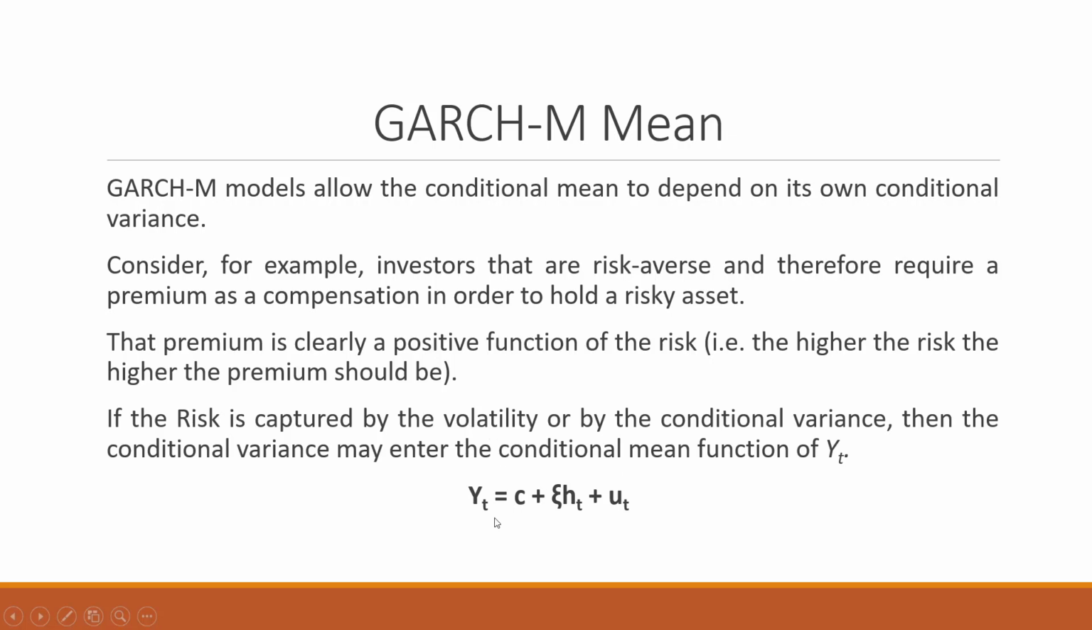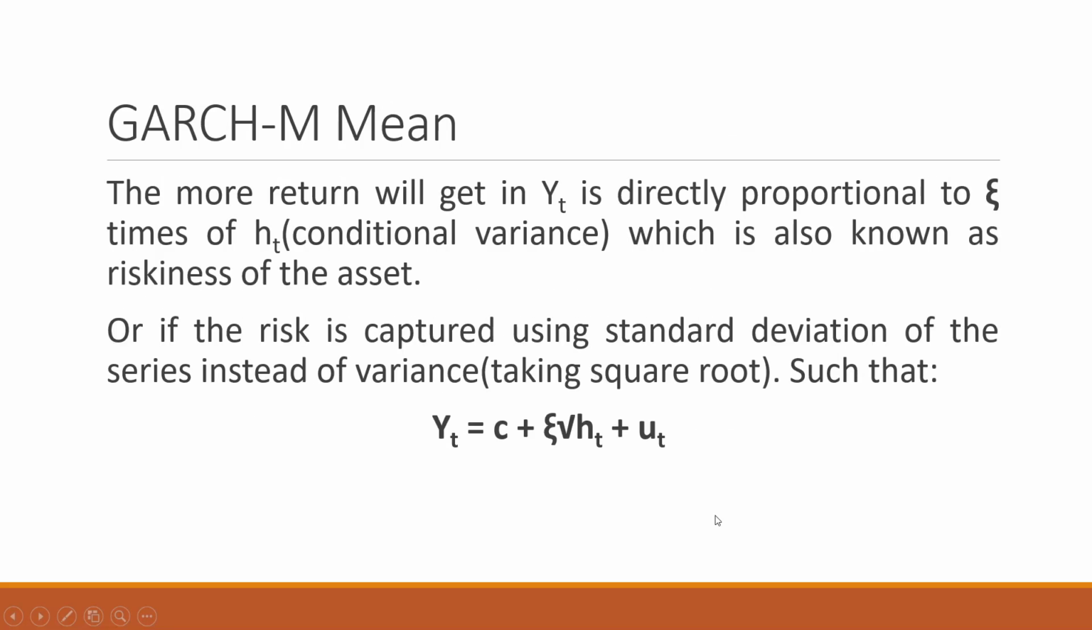In my original mean equation, yt is equal to c plus xi ht plus mu t. So ht is the riskiness of the security, which I am saying that my return should increase by xi times ht. So in the GARCH-M mean, the more return we'll get in yt is directly proportional to xi times ht. Or if the risk is captured using the standard deviation of the series instead of variance, we use the square root of ht, which is also known as the riskiness of the asset. So yt is equal to c plus xi square root of ht plus mu t.